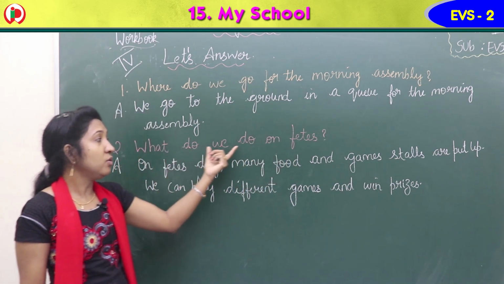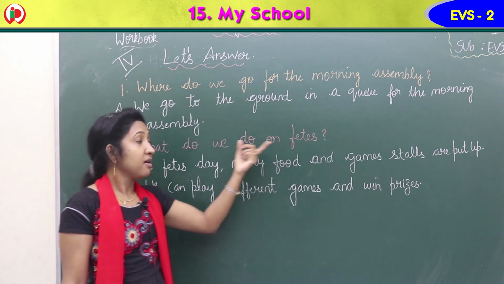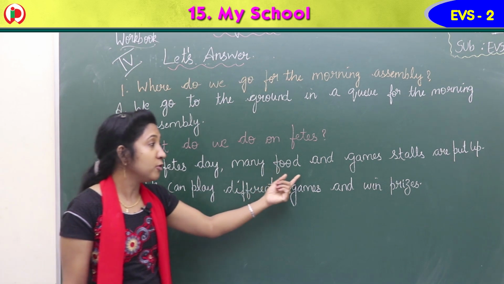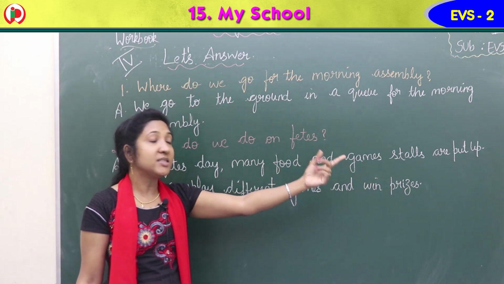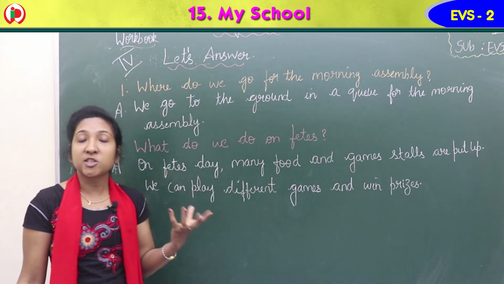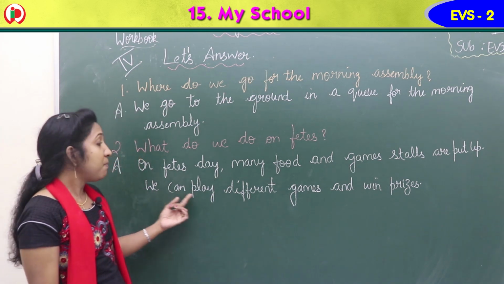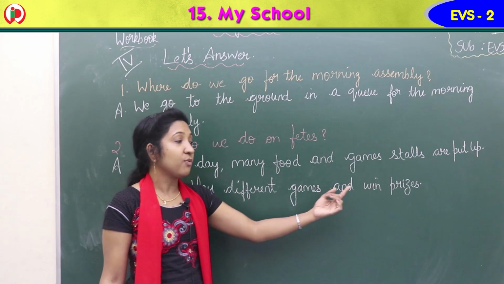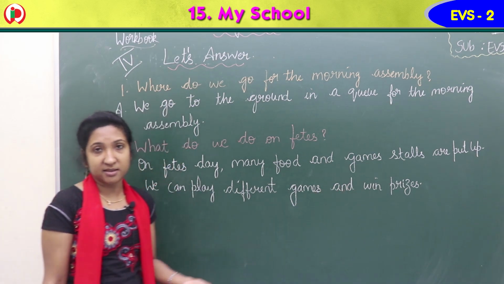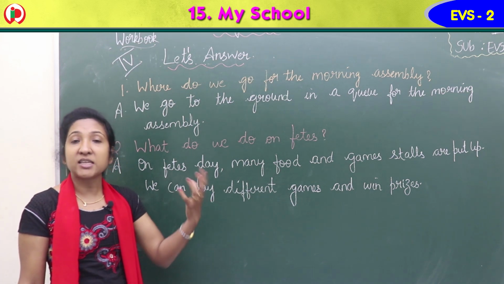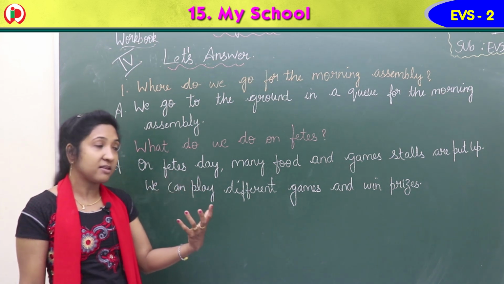So on feast day, many food and games stalls are put up. Food stalls, game stalls, both we put up. We can play different games and win prizes. They put up stalls for food and games, and children play the games and win prizes.